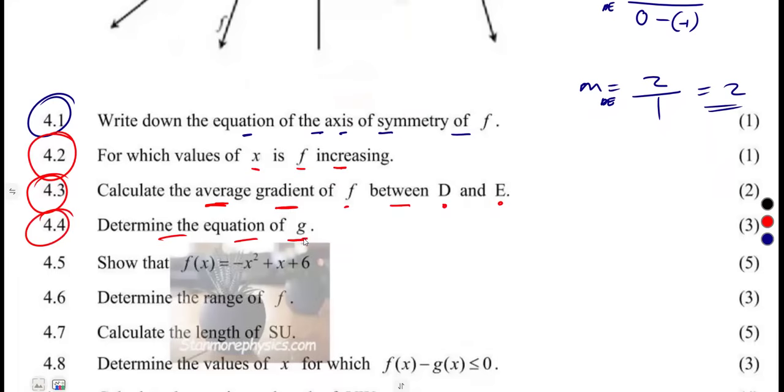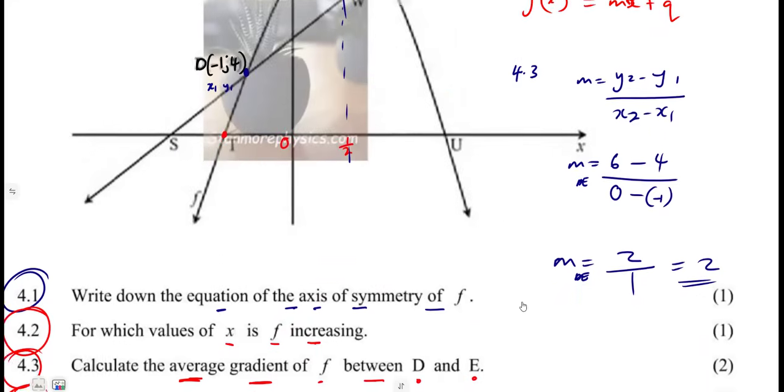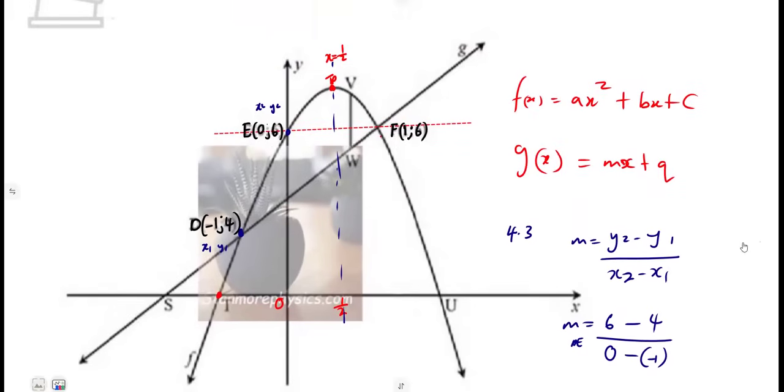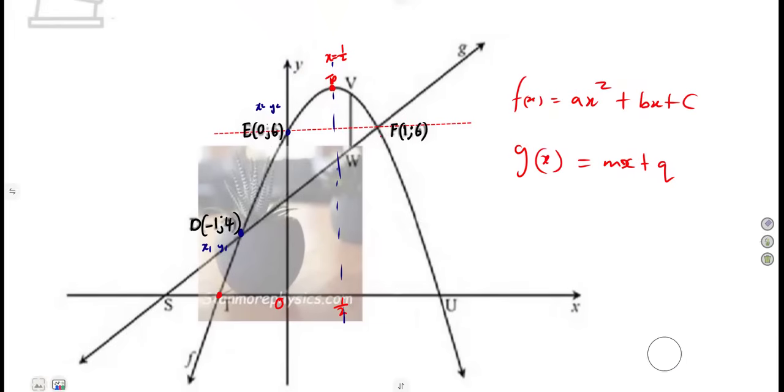Okay, then from there, determine the equation of G. Where is G? G is the straight line here. So we can determine its equation. All right, let's see what we have. Actually, we do not have anything, just 2 points on G. Just 2 points.